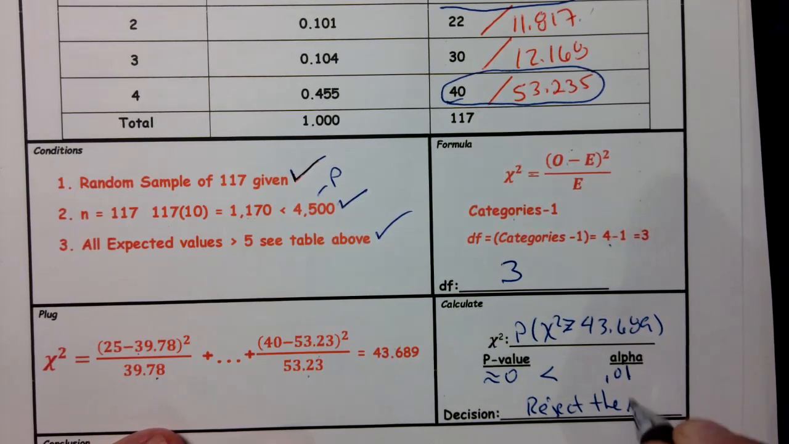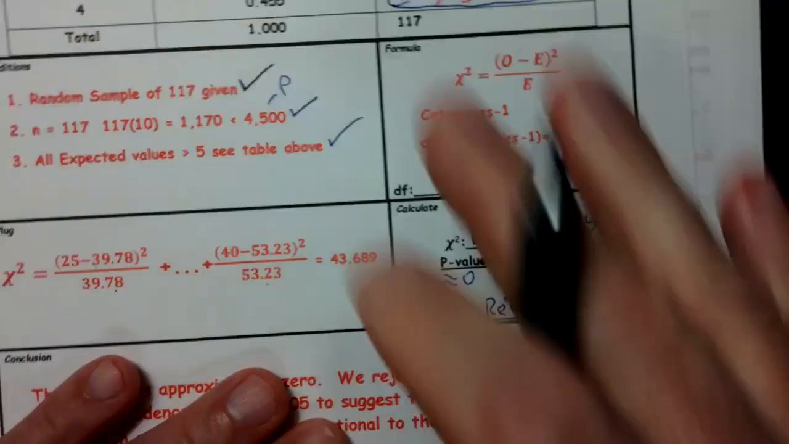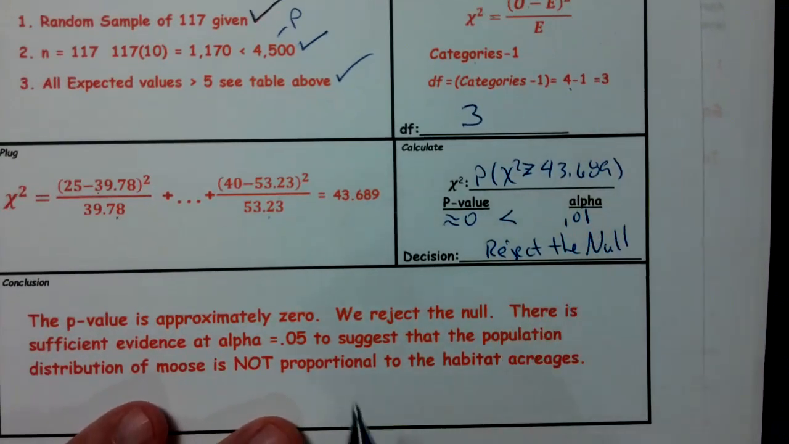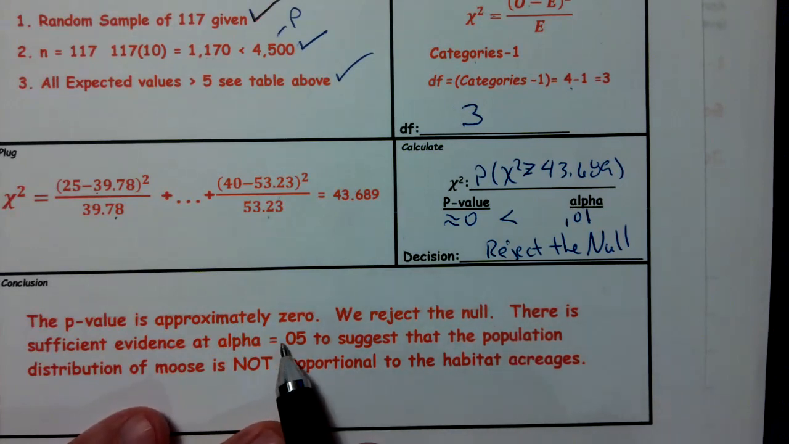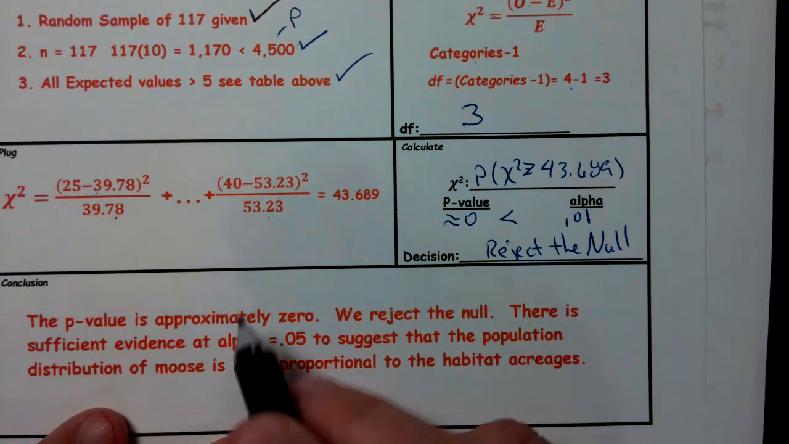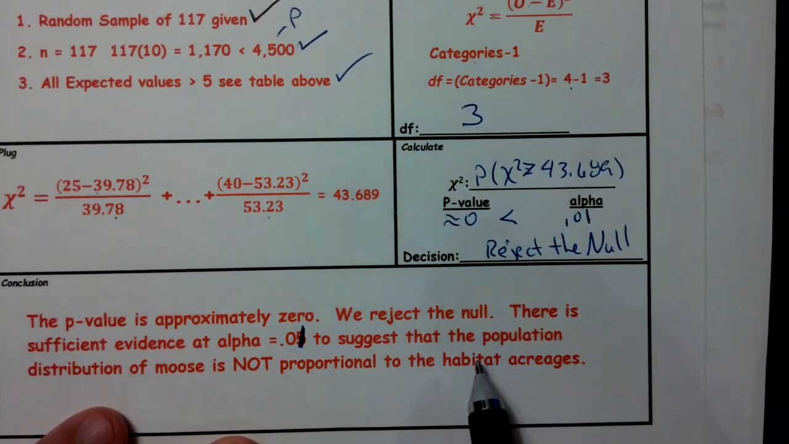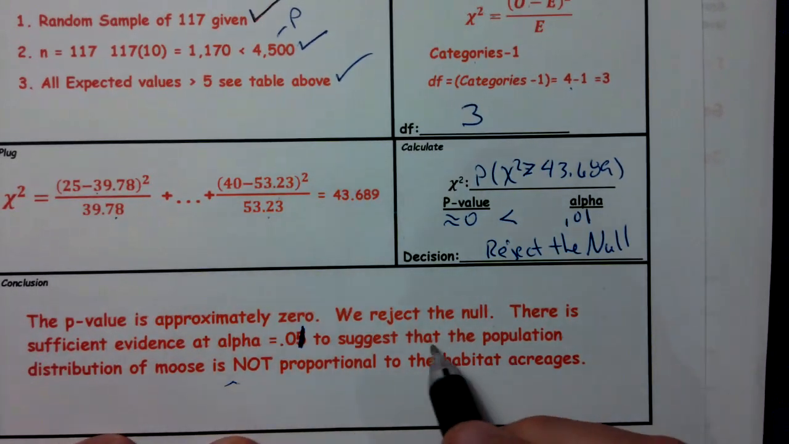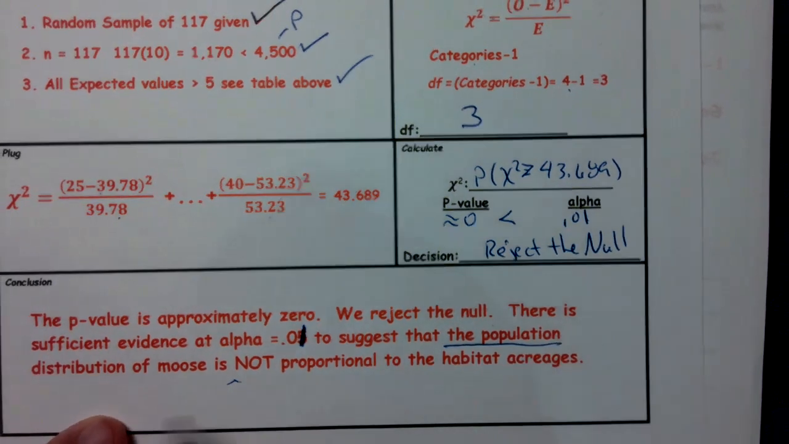Which means we're going to reject the null. So with that in mind, the p-value is approximately 0. We reject the null. We have lots of evidence. We have sufficient evidence at alpha equal 0.01 to suggest that the population distribution of moose is not proportional to the habitat acreages. Where did that come from?